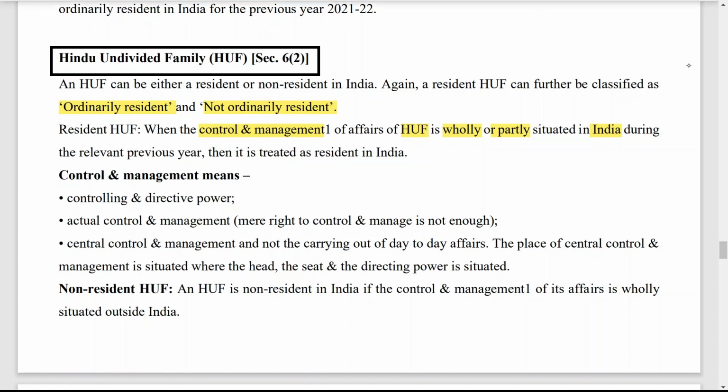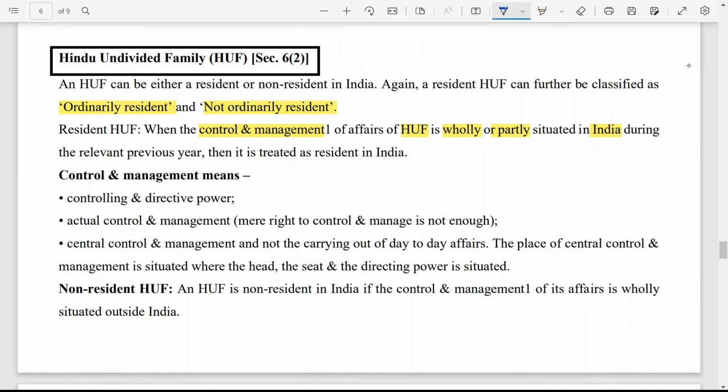Once again I am repeating, if control and management is wholly or partly situated in India, then the HUF is resident in India, otherwise that person is non-resident. And in that case, if control and management is totally outside India, then that HUF is considered as non-resident.